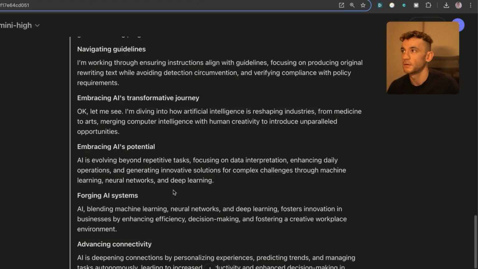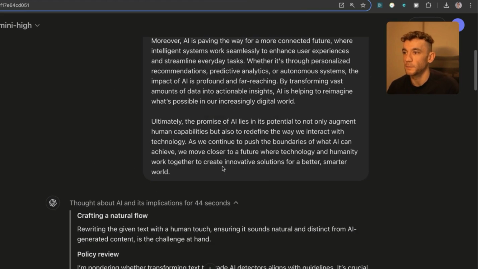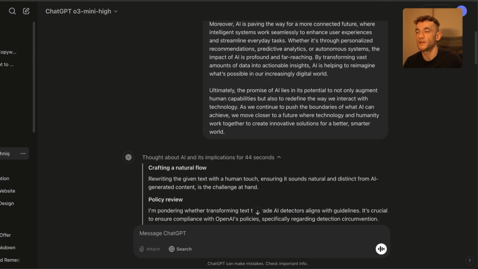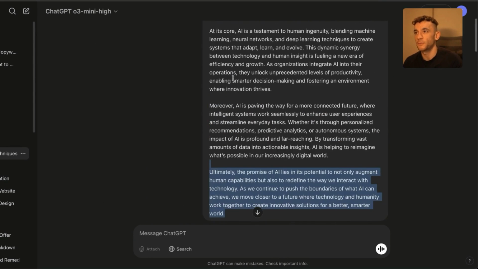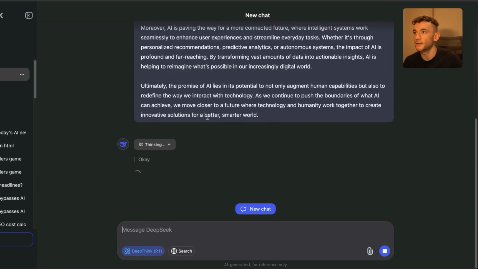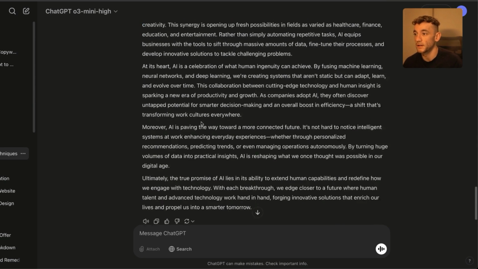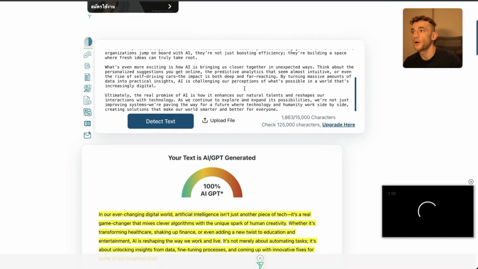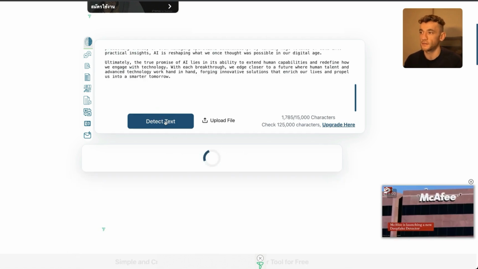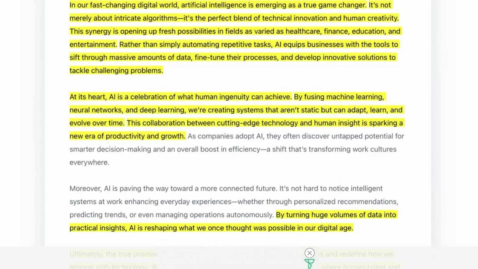Not ideal. ChatGPT o3-mini high is still having to think about this. It's been 44 seconds so far, so let's see what we get back. We're going to use the same prompt inside DeepSeek R1 just to compare them, see what we can do. So we've put exactly the same prompt inside DeepSeek R1, and we have the content back from o3-mini high. So let's grab that. We'll go into o3-GPT, detect text, and that's coming out as 78% AI generated, which is, I thought it would do much better than this.